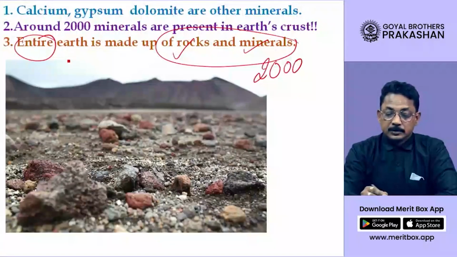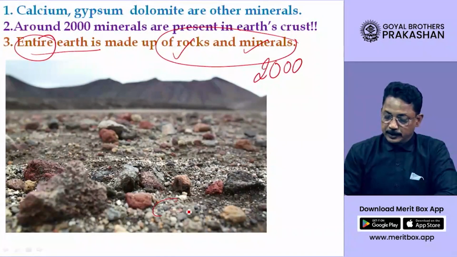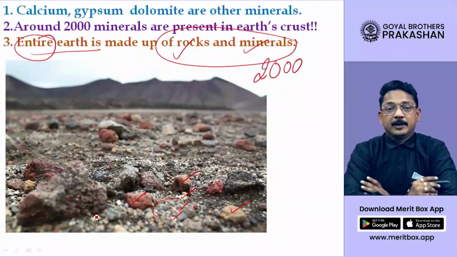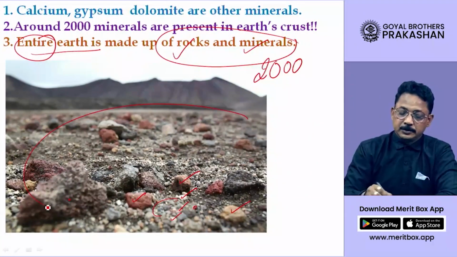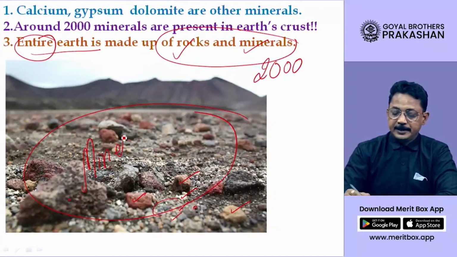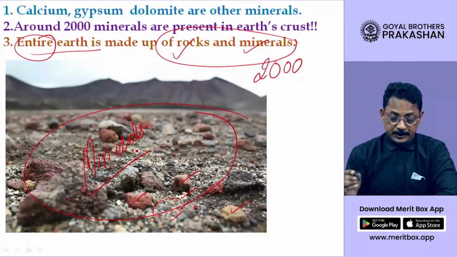Now, entire earth is made up of, now look at this, so many minerals: 1, 2, 3, 4, 5, 6, 7, and this blackish color 8. That way around 2000 minerals are present. So these all are a variety of minerals present on Earth's surface.